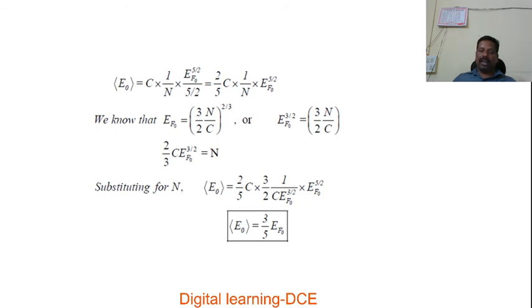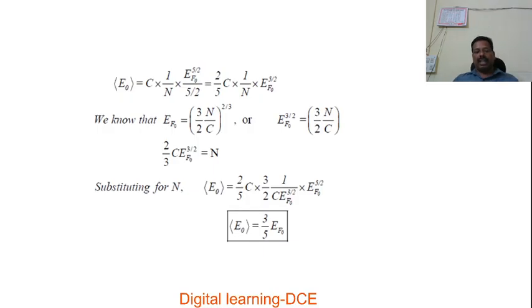We have 2 by 5 into C, and in place of 1 by n we substitute 3 by 2 into 1 over C into EF naught to the power of 3 by 2. Simplifying that, we have the expression for average energy as 3 by 5 EF naught. Like this, we discussed the derivation of Fermi energy at absolute 0 temperature and average energy at absolute 0 temperature. And this is the relation between average energy and Fermi energy.